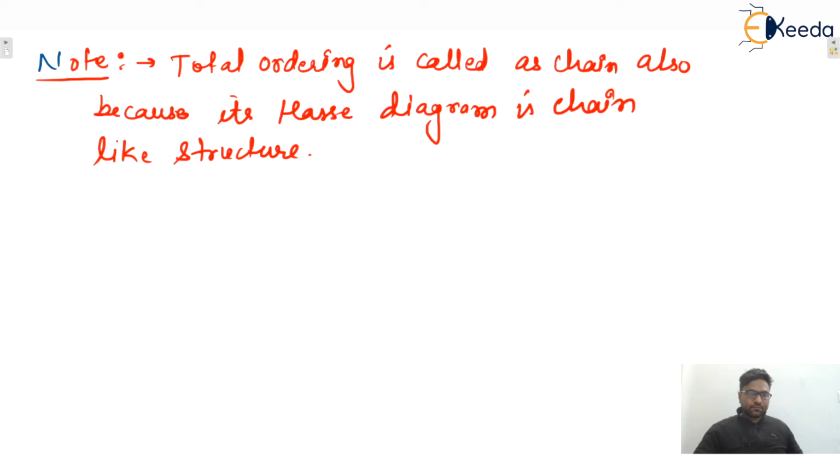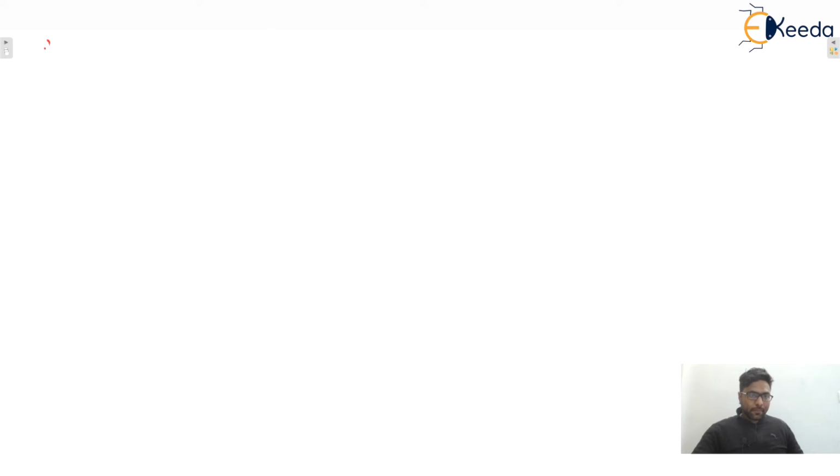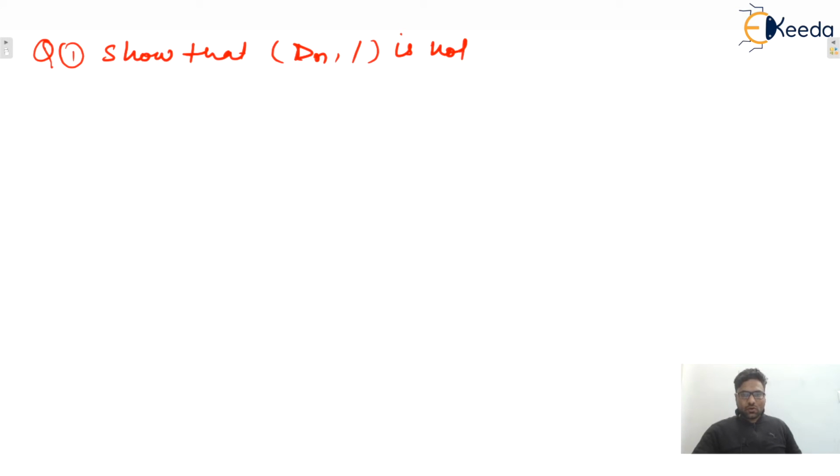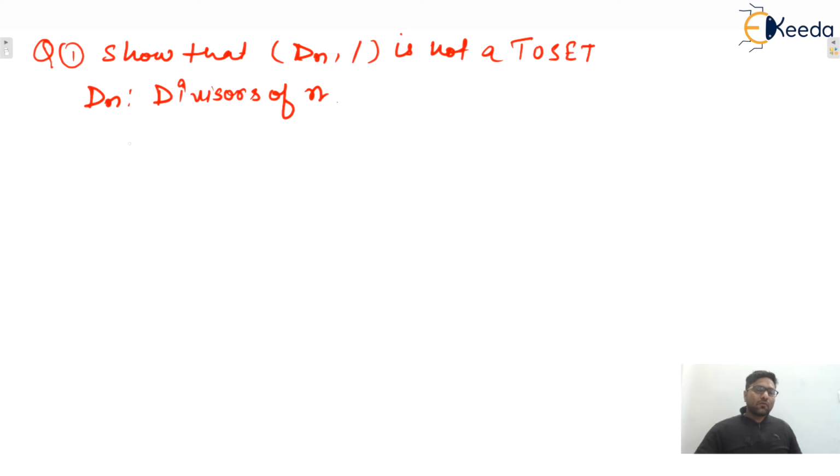Let us take the next one. Show that Dn on division is not a toset, where Dn represents the divisors of n. Remember, if it is a toset, then we can take any value of n and every time it must be a toset. If one counterexample is there, then we can say that this is not a toset in general, isn't it?